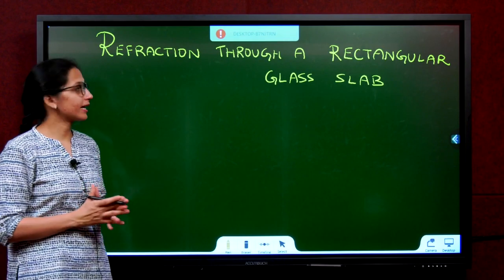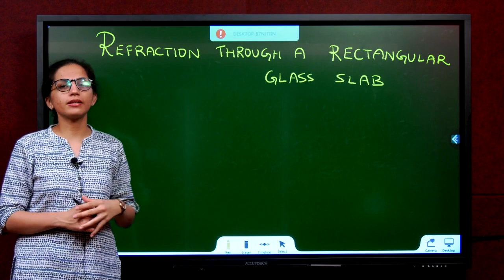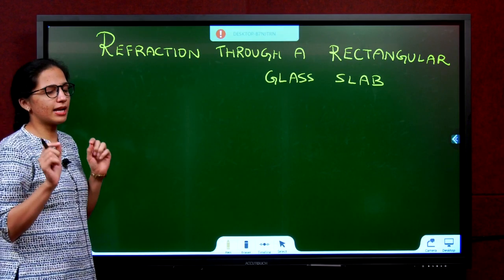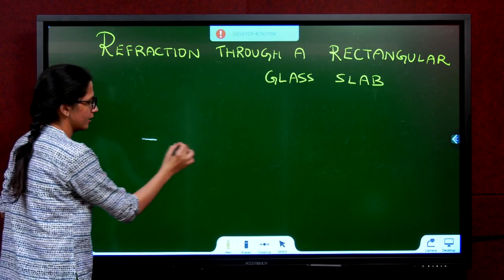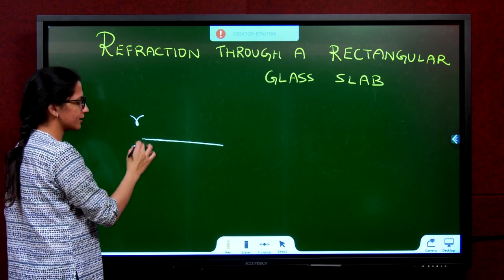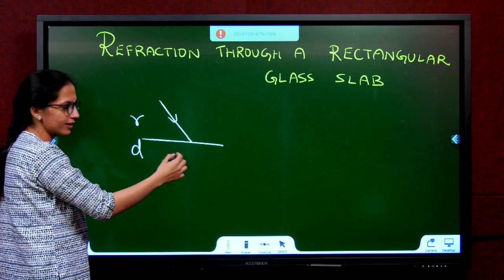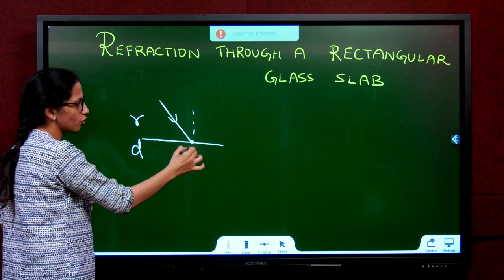So we'll move on to the next concept, refraction through a rectangular glass slab. Before we go here, we'll just have a short recap. If this is a rarer medium and this is a denser medium, and there's a ray incident on this interface, at the point of incidence you draw a normal.